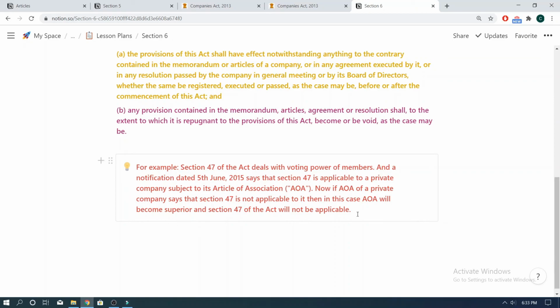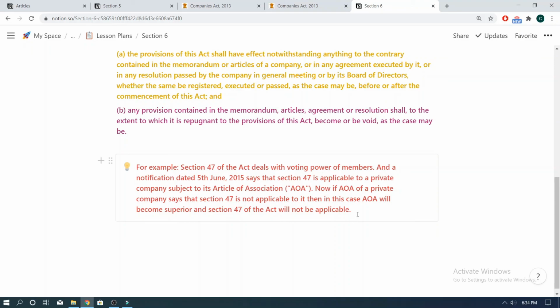A notification dated 5th June 2015 says that Section 47 is applicable to private company subject to its Articles of Association. So, now if the Articles of Association of the private company says that Section 47 is not applicable to such a private company, then in that case, Articles of Association would prevail over Section 47 of the Companies Act 2013.